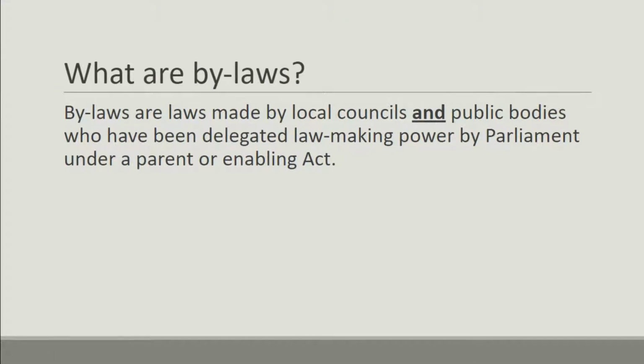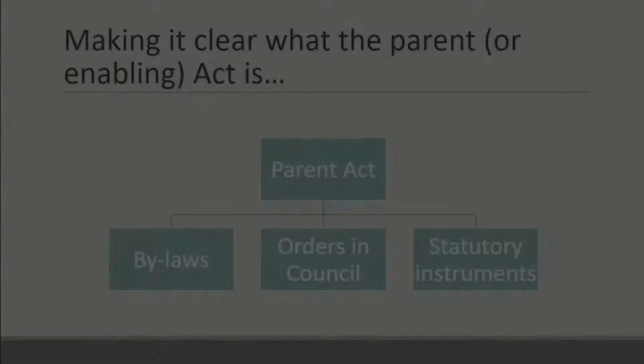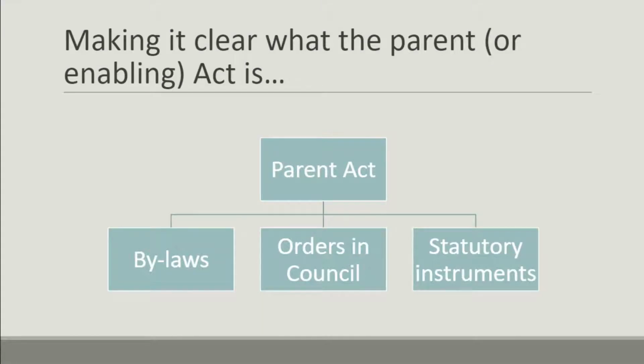So bylaws, sometimes spelt byelaws, are laws made by local councils and public bodies. So there's two different people that can make a bylaw, and they've been given the lawmaking power by Parliament under a parent or enabling act. So the Parent Act is sometimes called enabling and is primary legislation.